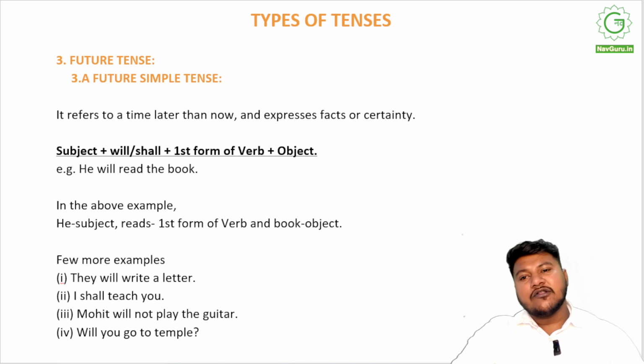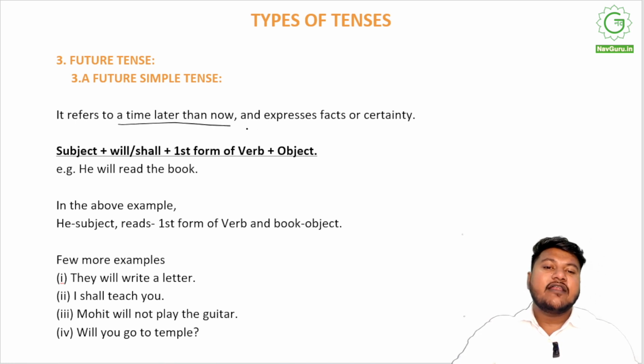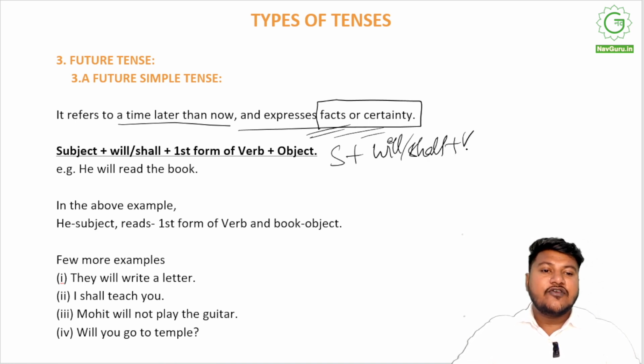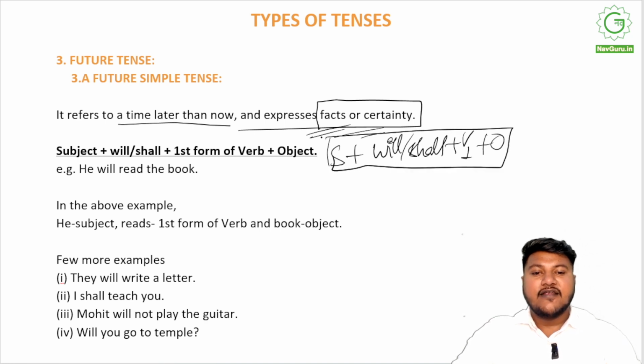Like present and past, it also has four subsections. The first is simple future. It refers to a time that is later than now and expresses facts or certainty. Always remember, this is very important, facts or certainty, right? So we'll be using subject plus will/shall. We'll always use will or shall for future tense, plus first form of verb plus object. As simple as that. Nothing beats it, right?